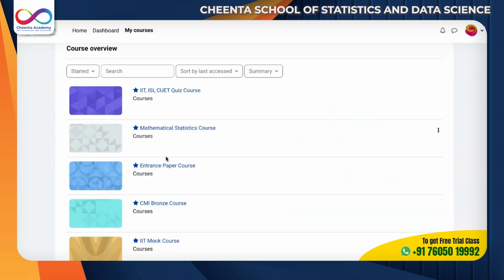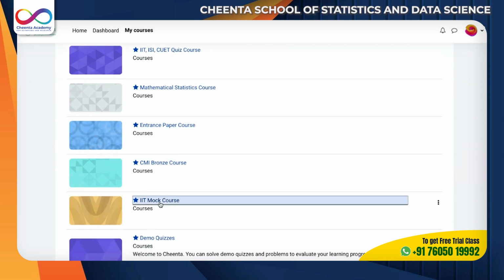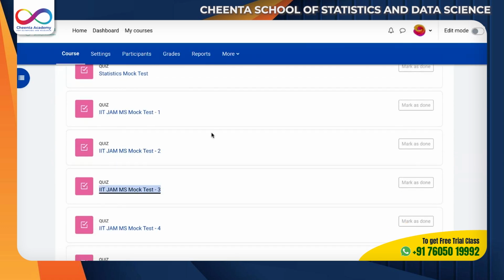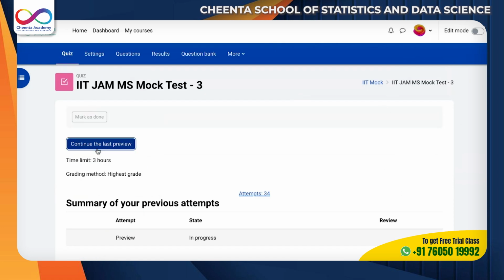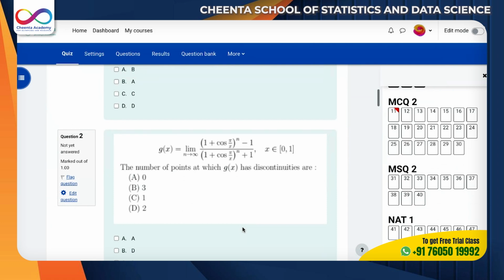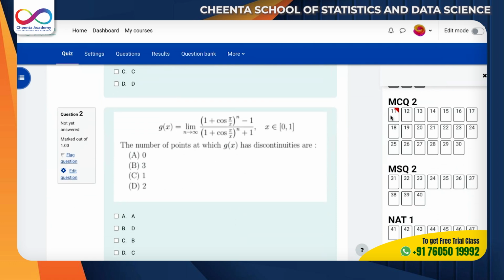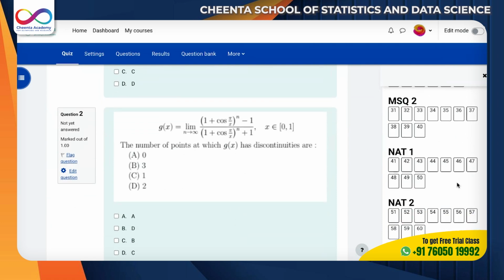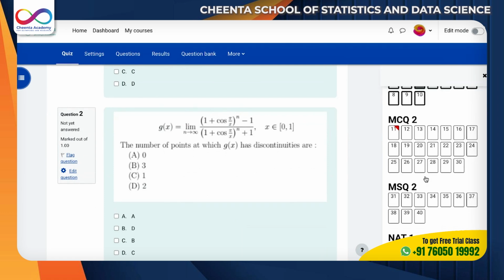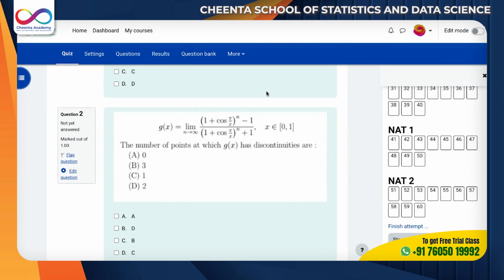If you go to the mock test course, it is the same thing, the same mock test. You can go here and check all the mock tests. Sorry for this image thing. So you can check the mock test out here, and you can see that all the sections are distributed like in the exam paper.